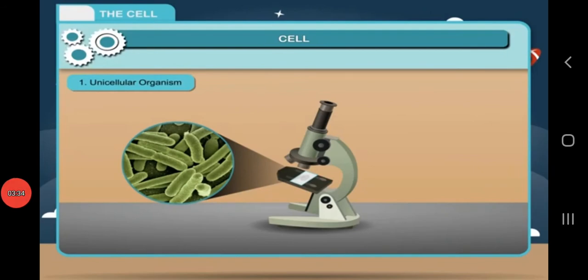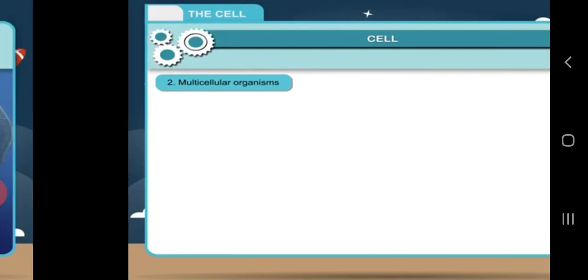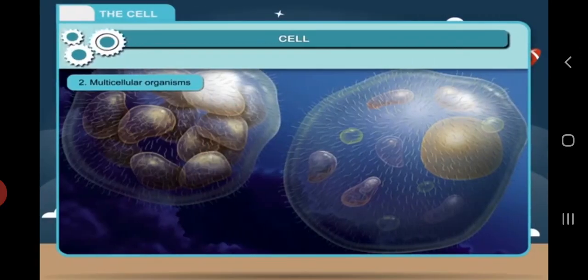Now coming to the number. Organisms may be unicellular or multicellular. Organisms such as bacteria, amoeba, chlamydomonas and yeast, they are unicellular. On the other hand, organisms such as spirogyra, mango tree or human being, they are multicellular.